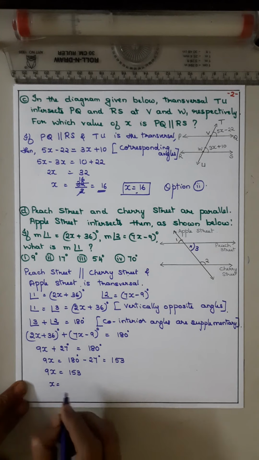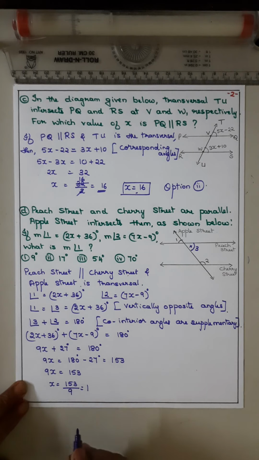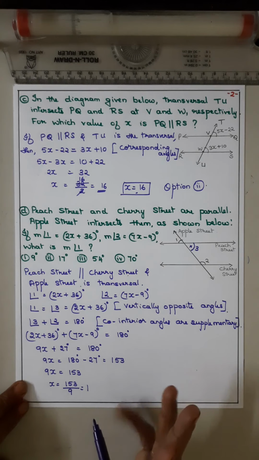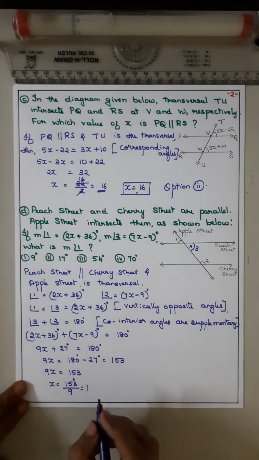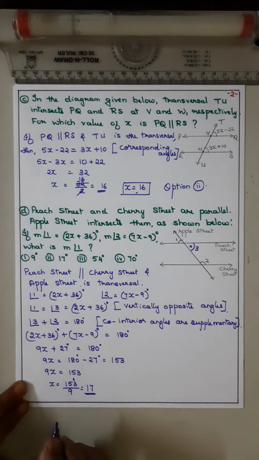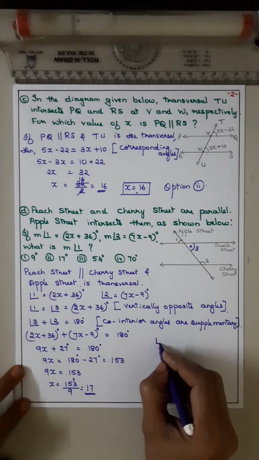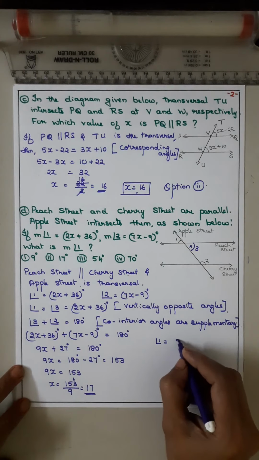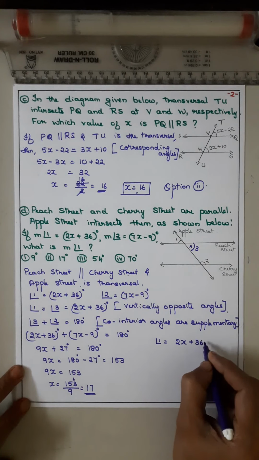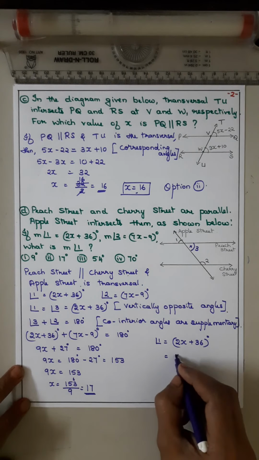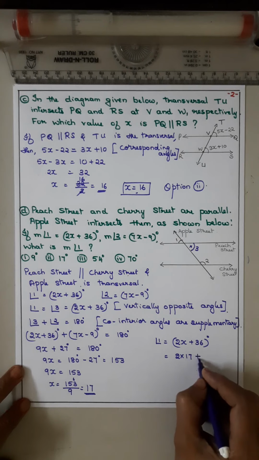So x is equal to 153 upon 9. 9 how much are 15? 9 ones are 9. 10, 11, 12, 13, 14, 15. So 6 remains. 9 sevens are 63. So you got x is equal to 17. But they have asked what is the measure of angle 1. So angle 1, how much is it given? 2x plus 36 degrees. So put the value: 2 into 17 plus 36.